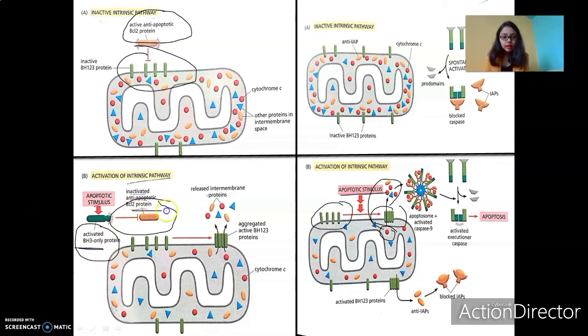BH3 is holding back the BCL2 proteins, hence our BH123 is freely available to aggregate and form a pore. Either it can do that, or it can directly promote the aggregation of BH123. That is a more direct way of action, whereas inhibiting BCL2 and thereby allowing BH123 to aggregate is a more indirect mechanism. Okay, so this is about BCL2 proteins.